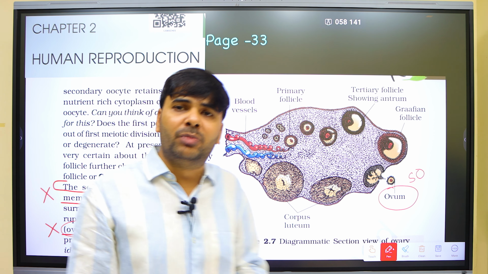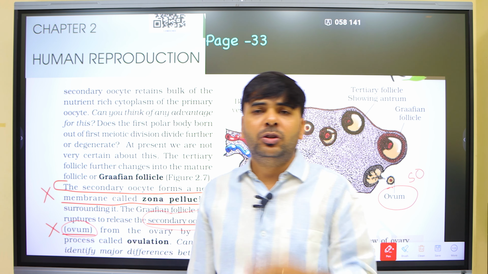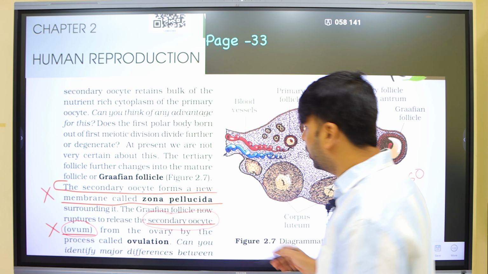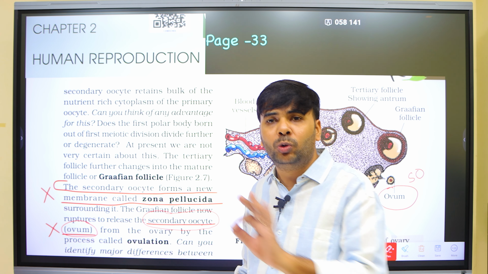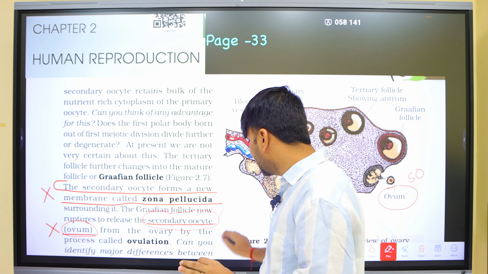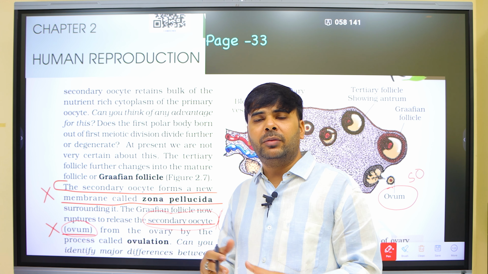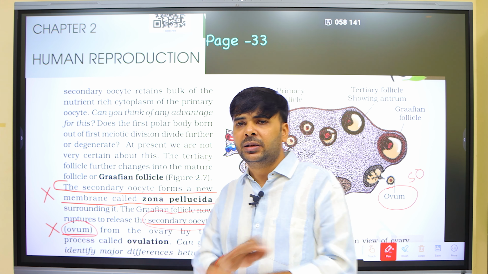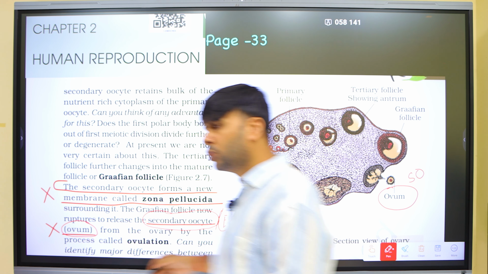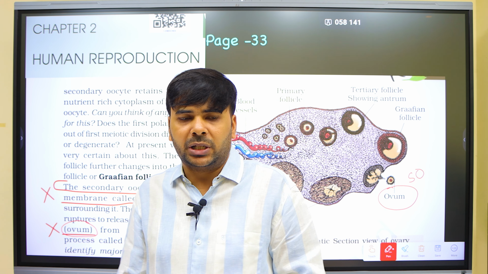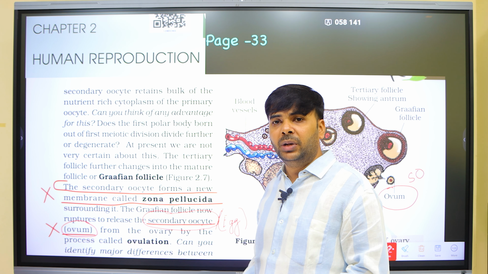Secondary oocyte is not ovum. Ovum is different. Secondary oocyte is different. If you write egg, no problem. If we are mentioning egg instead of ovum here, then okay, no error. Secondary oocyte, or we write egg, then okay. All female gametic stages are eggs, no error in that. But ovum also in brackets and secondary oocyte in brackets, what science is it? Sorry, I don't know. It is completely wrong. Again, another blunder error.